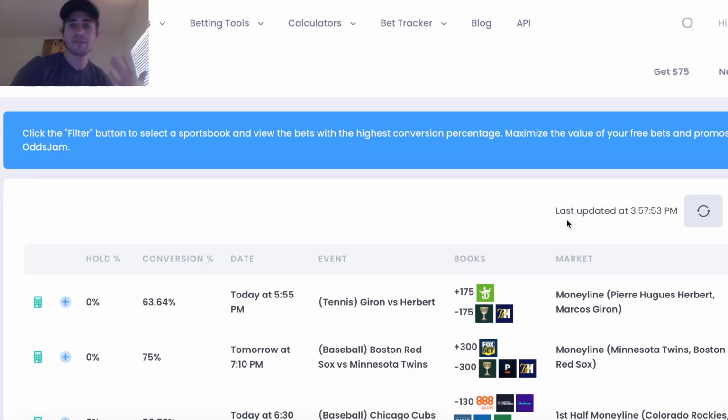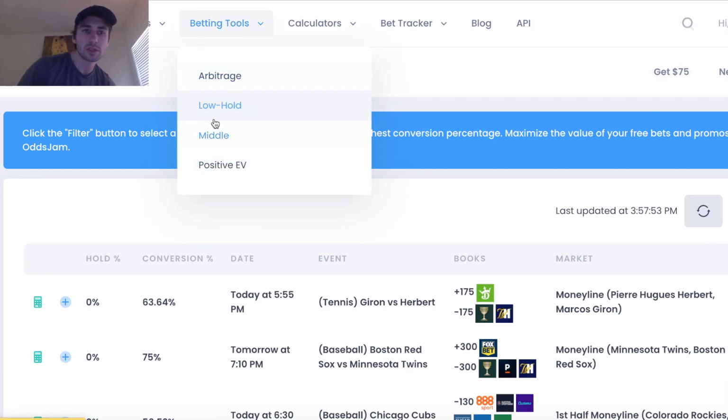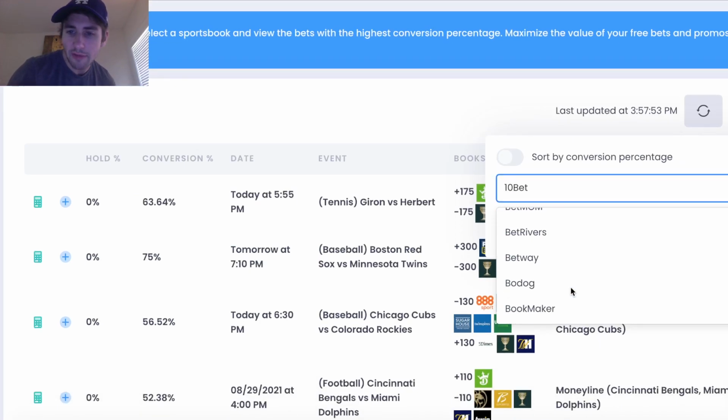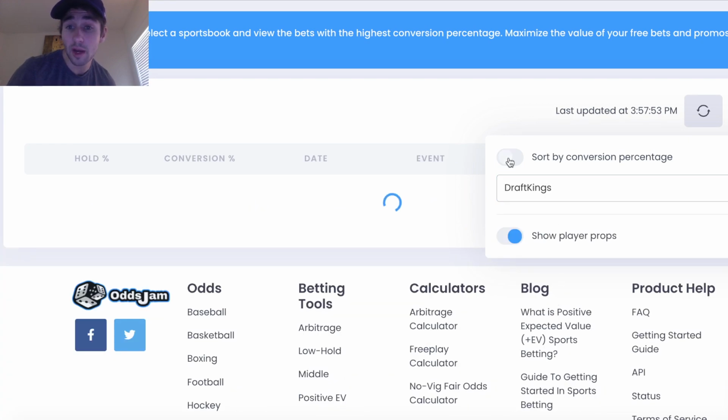Let's say we have that $100 free bet on DraftKings. What we can do is, again, use the betting tools, the low holds page on OddsJam. This is 100% free for everybody. You click on this low hold filters thing, and we can enter DraftKings. I'm in New Jersey, pick your state, whatever you want to do.